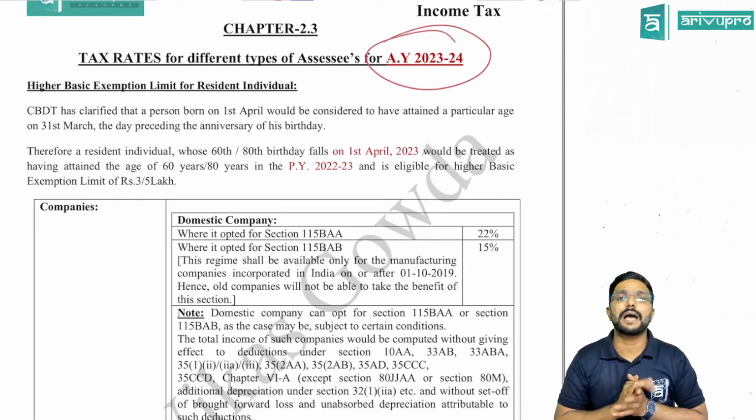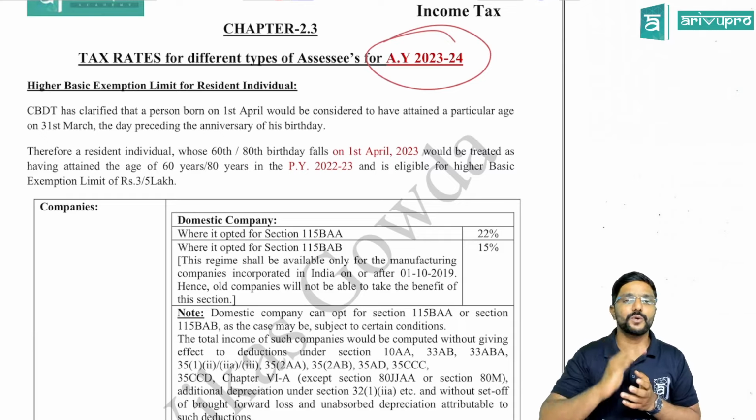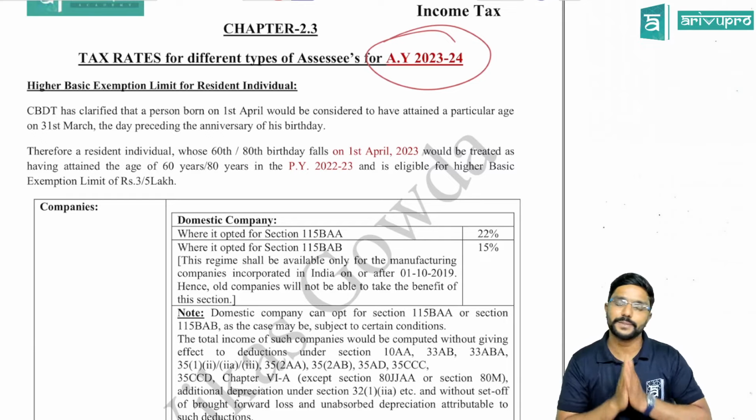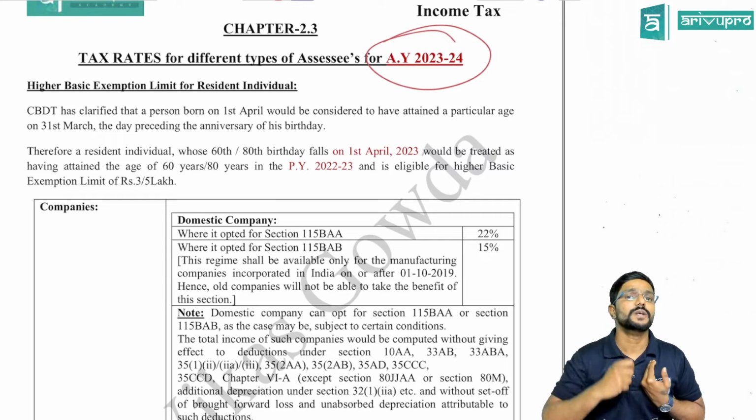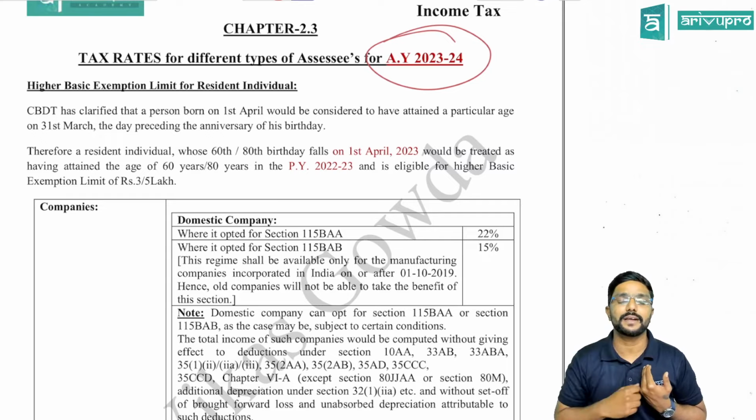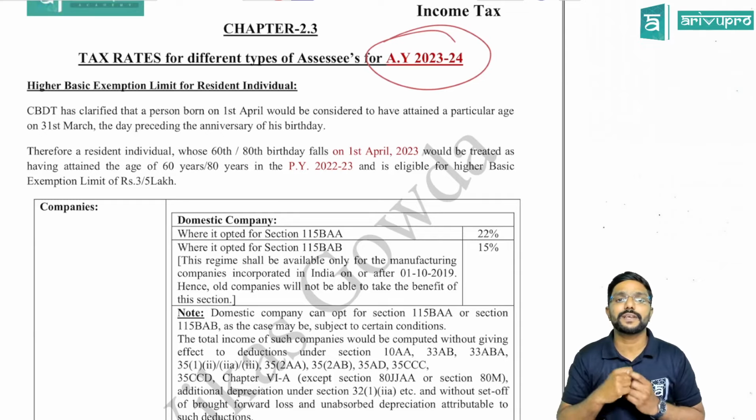For individual, slab rates are applicable. Up to 2,50,000 is the basic exemption limit, and the tax rate is nil. Then from 2,50,000 to 5 lakh, 5%; more than 5 lakh up to 10 lakh, 20%; and more than 10 lakh, 30%. If I am a resident individual aged 60 or more, the basic exemption limit would be 3 lakh. If I am a resident individual aged 80 years or more, then the basic exemption limit is 5 lakh.